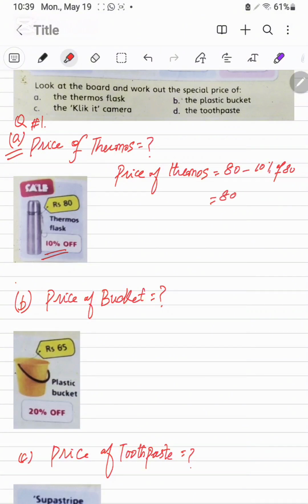Now 80 minus, it will be 80 into 10 over 100. This one will be 80 minus, these two zeros cancel with this one, and it will be minus 8. 72 is the final answer of this one.